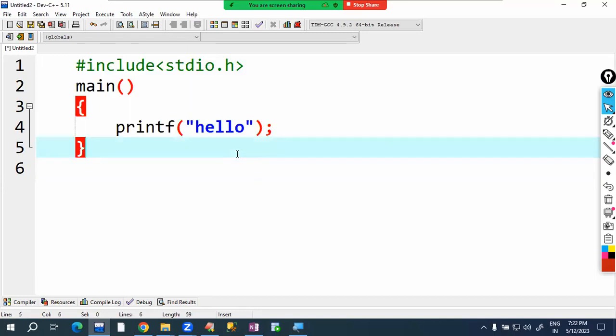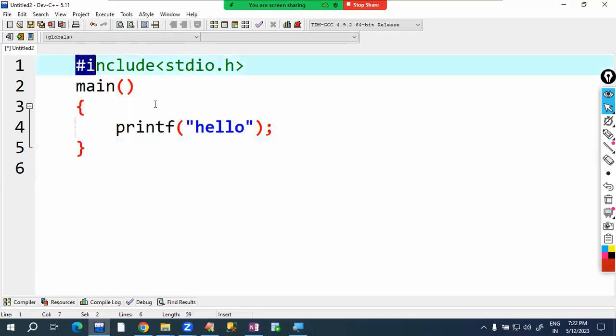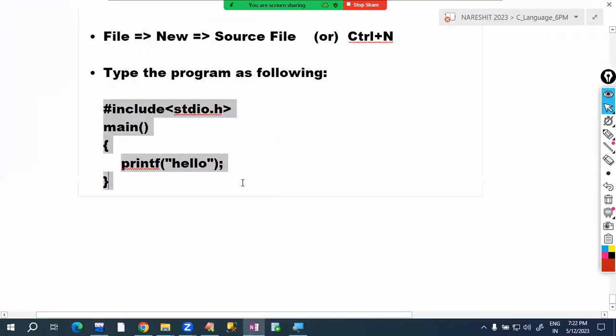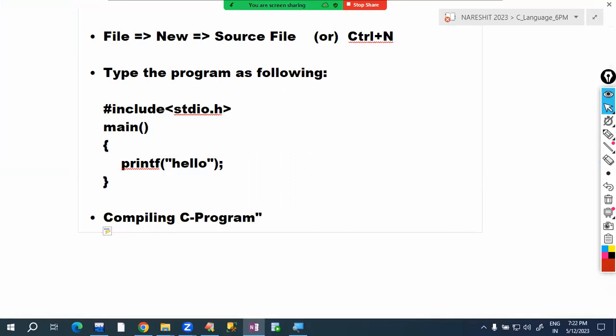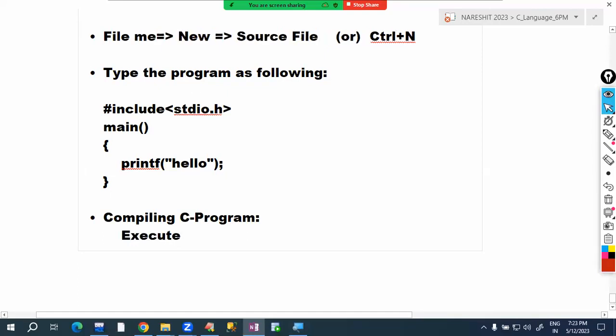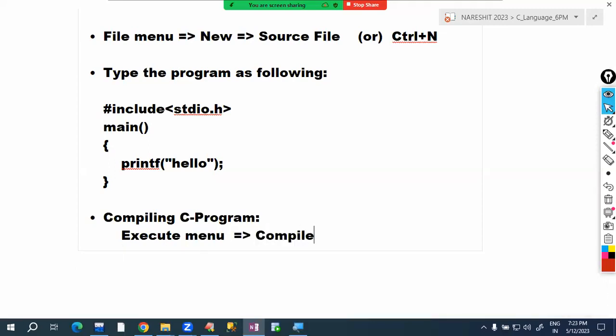So we need to instruct the compiler to please compile this program. After typing this program, we compile the C program. To compile a C program, there is a menu called the Execute menu. In the Execute menu, there is one option. What is that option name? Compile. For this option, the shortcut is F9.